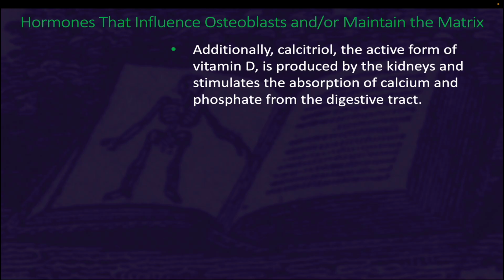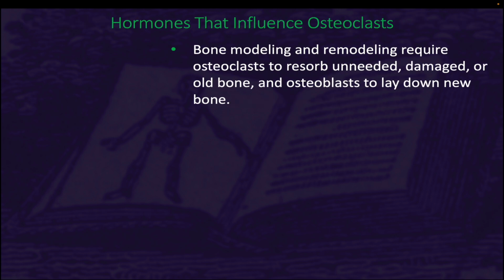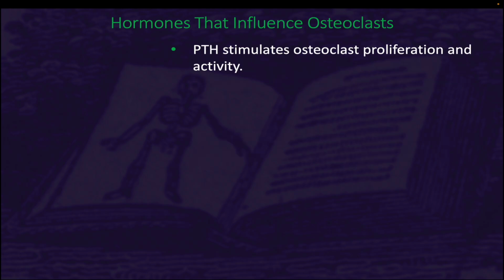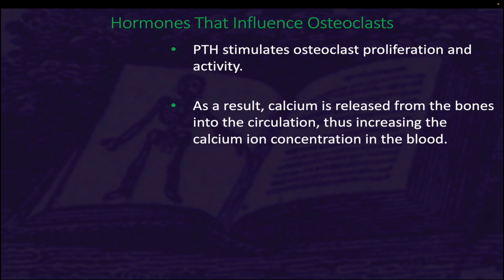Additionally, calcitriol, the active form of vitamin D, is produced by the kidneys and stimulates the absorption of calcium and phosphate from the digestive tract. Bone modeling and remodeling require osteoclasts to reabsorb unneeded, damaged, or old bone, and osteoblasts to lay down new bone. Two hormones that affect the osteoclast are parathyroid hormone and calcitonin. Parathyroid hormone stimulates osteoclast proliferation and activity.